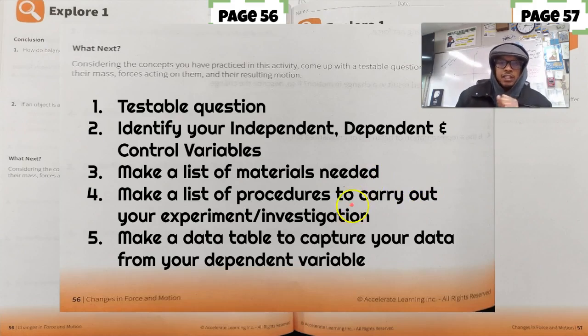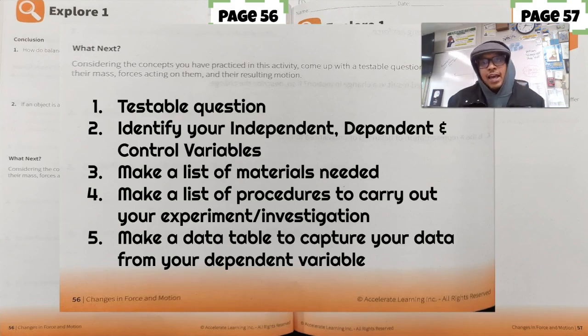Then make a list of procedures. My list of procedures would be: gather the needed materials. Then pick a paper airplane design and fold all of them exactly the same, because that's important. I don't want to have different designs of airplanes because that might affect flight time. So I'm going to pick one design, and that's the one I'm going to use for all the paper airplanes. So make my paper airplanes.